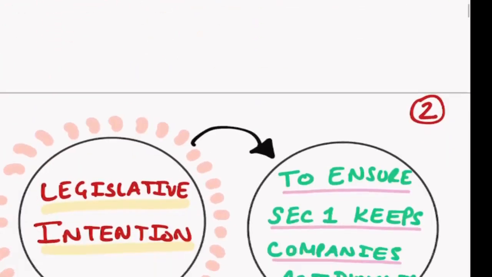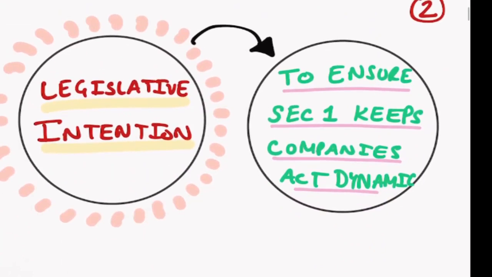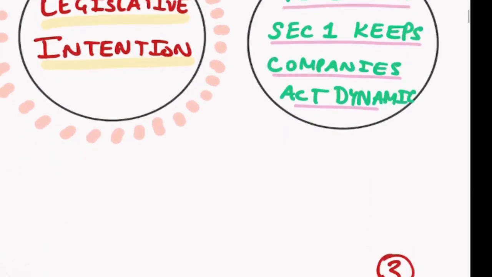And each section, subsection, clause, subclause has some intention behind it. And what is that intention? We need to understand. When we know what is the intention, it is easy to understand the law, right? So let us try and understand what is the legislative intention of section number 1. It is very, very simple. To ensure that section 1 keeps the Companies Act 2013 very dynamic.